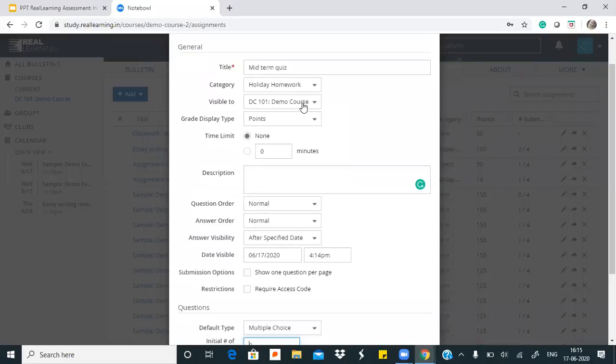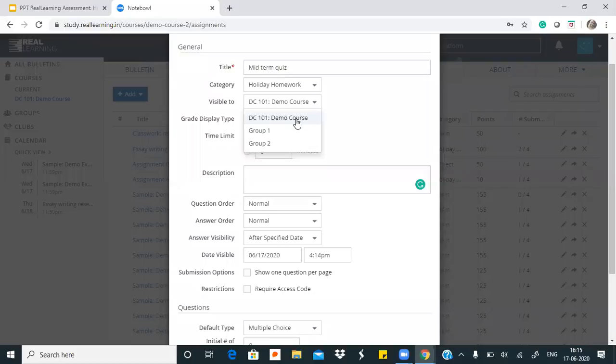The other thing before we move on to start creating the questions is this visible to option here, and if I click on the drop down, a few things have opened up for me. This option makes it so easy for teachers to decide whether I want to give an assignment to a whole class or only a group of students. Suppose I have to give you an example where this can be used: if a teacher has given a test in which a lot of students are not performing well, and she wants to conduct an improvement and a remedial test, then she can create a group of those students and then create and assign a test or a quiz only to that set of students.